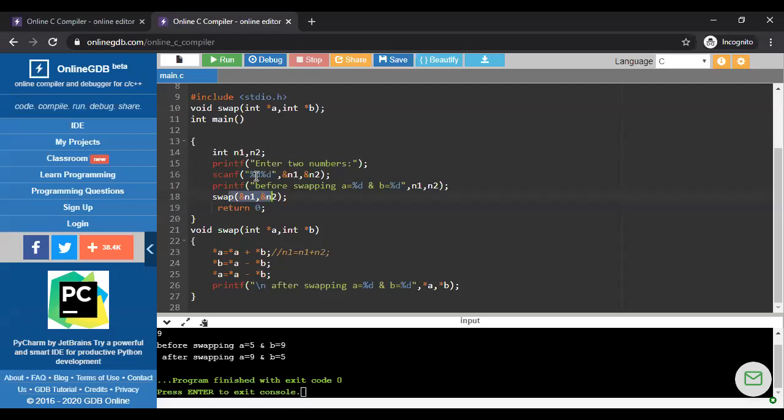But if we required, then we declare here another variable and create a relation between this star A to the ampersand n3 or something like that. So this requirement is totally depend on the user. So this is a two different concept. In case of pointer variable, two different address is there. One is pointer itself address and one is pointer holding address. Both are different. Both the concept are different.